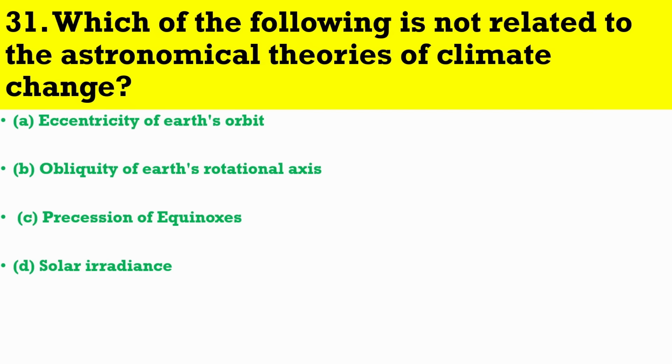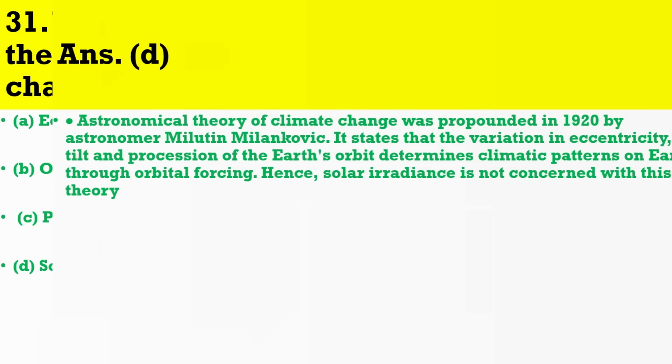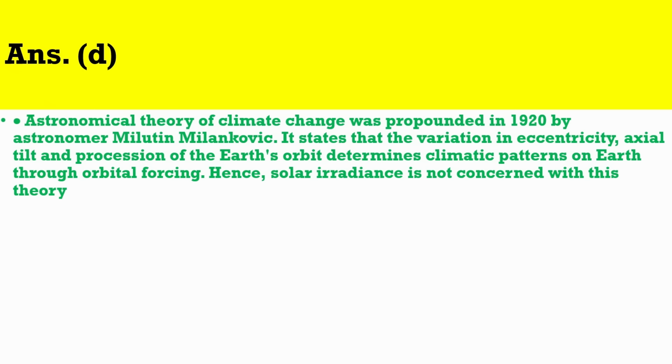Question number 31. Which of the following is not related to the astronomical theories of climate change? The correct answer is D. Astronomical theory of climate change was propounded in 1920 by astronomer Milutin Milankovic. It states that the variation in eccentricity, axial tilt and precession of the Earth's orbit determines climatic patterns on Earth through orbital forcing. Hence, solar irradiance is not concerned with this theory.